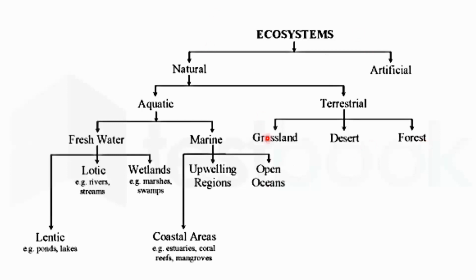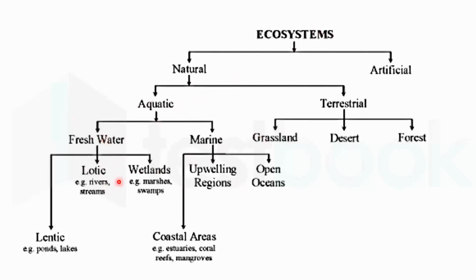So ecosystems can also be divided into types based on whether they are naturally present or they have been created artificially by the humans. So ecosystem may be divided into the natural ecosystem or the artificial ecosystem. The natural ecosystem may be aquatic, that is on the water, or the terrestrial on the land. So the aquatic natural ecosystem may be further divided into different types, like there may be a freshwater ecosystem or there may be a marine aquatic natural ecosystem.